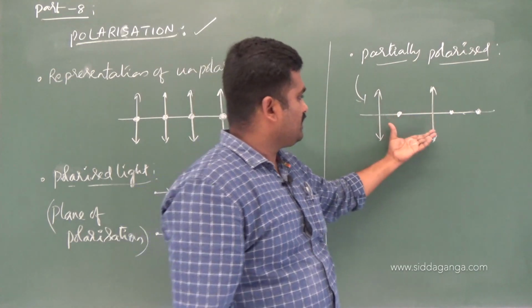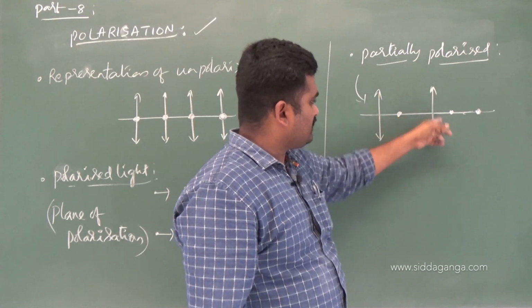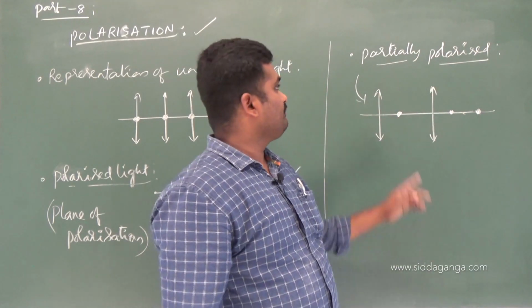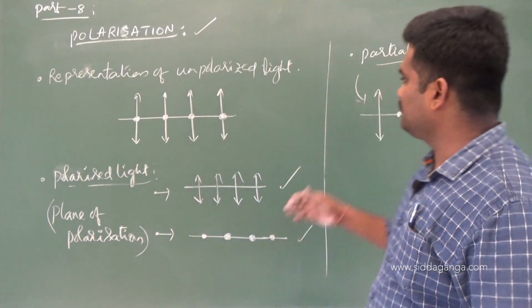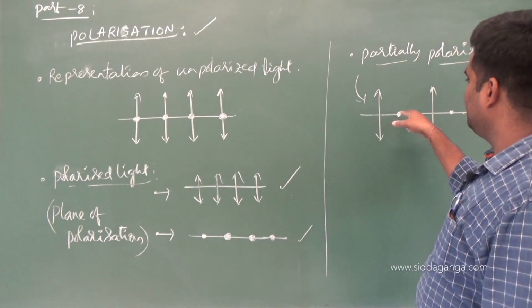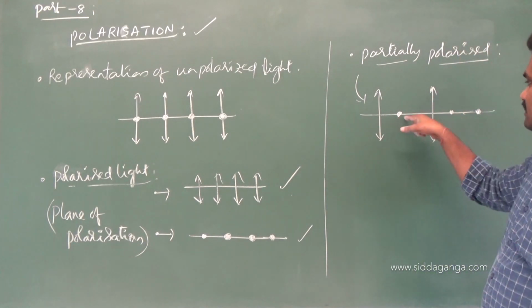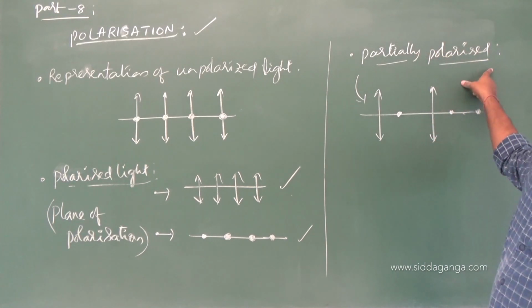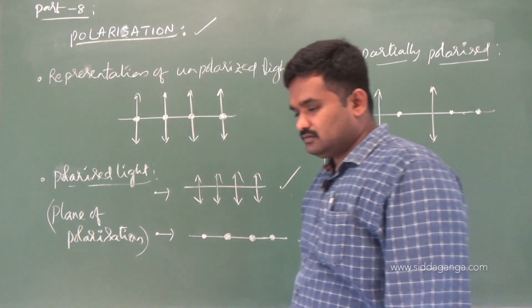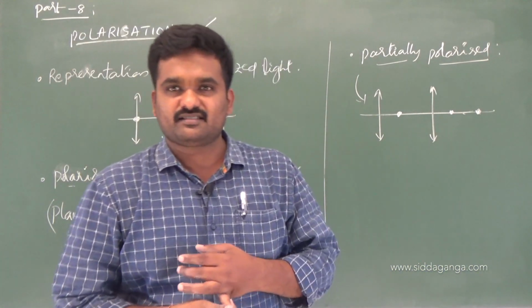If somehow you are able to remove the vibrations which are confined to this plane, for example, the arrow components, then the particles of the medium are vibrating confined to one plane itself, only dot components, and that is polarized light. So I hope you got a clear idea of what you mean by polarization.